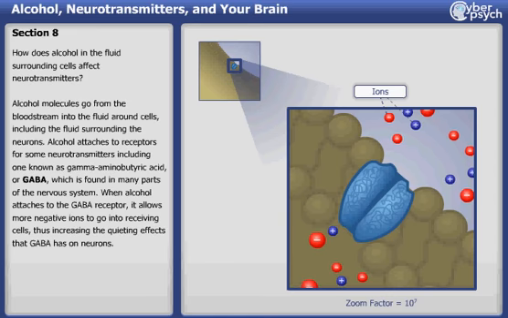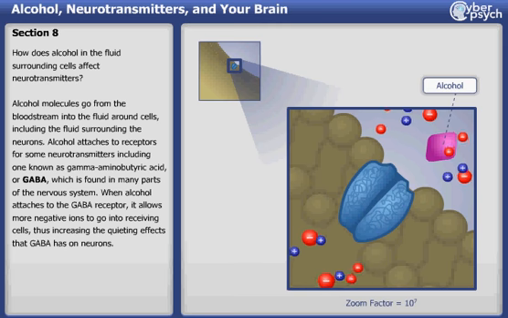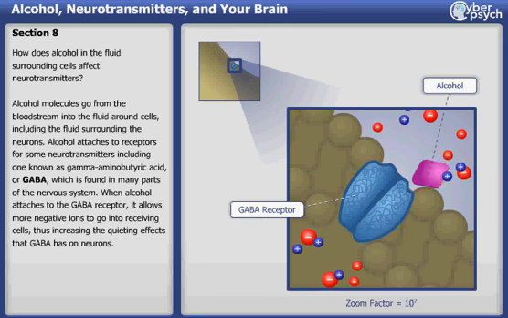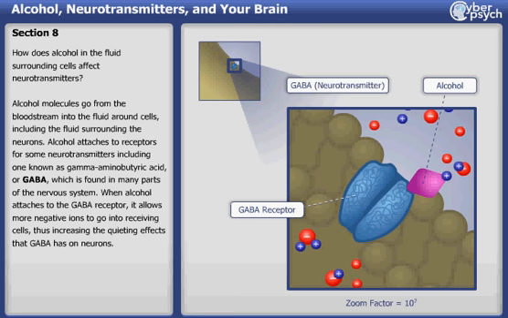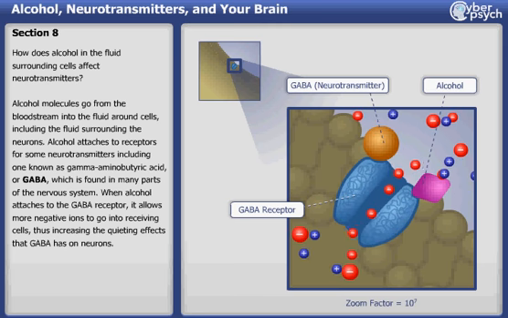How does alcohol in the fluid surrounding cells affect neurotransmitters? Alcohol molecules go from the bloodstream into the fluid around cells, including the fluid surrounding the neurons. Alcohol attaches to receptors for some neurotransmitters, including one known as gamma-aminobutyric acid, or GABA, which is found in many parts of the nervous system. When alcohol attaches to the GABA receptor, it allows more negative ions to go into receiving cells, thus increasing the quieting effects that GABA has on neurons.